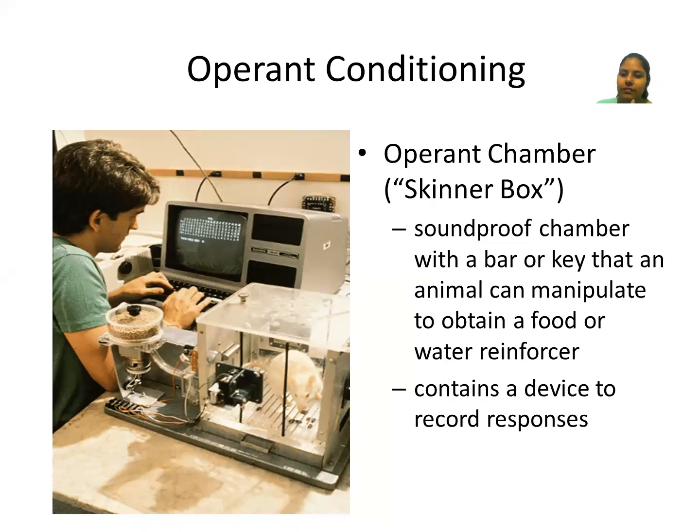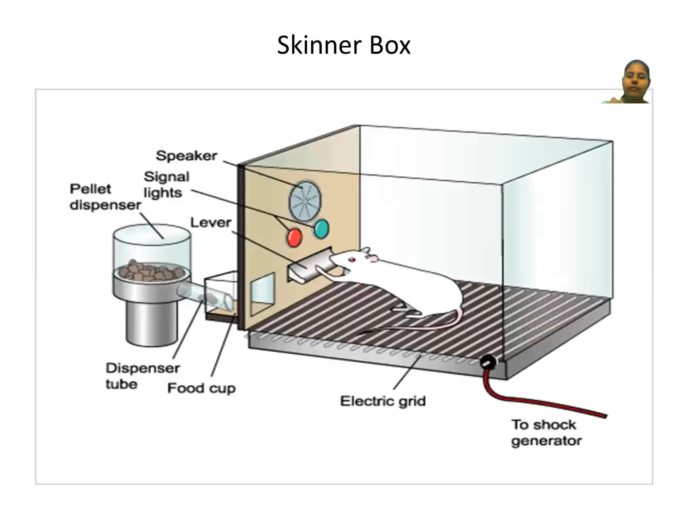Now, what happened is, in the food container there is food, and linked to that there is a box. In that, a rat is there and one switch is there. Now, what happened here is, whenever he presses that lever, the pellet dispenser signals a light and the food will come out.